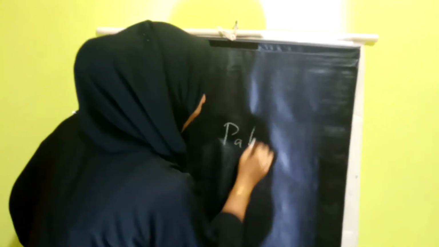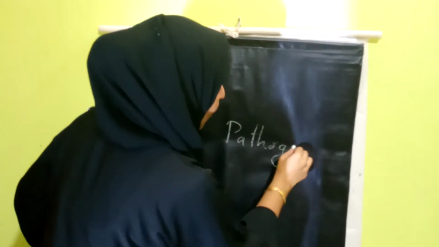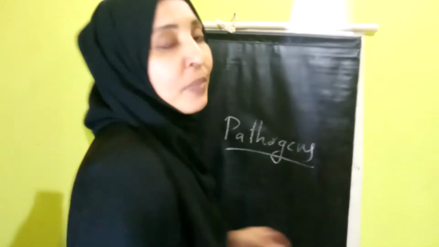So we completed the first part of this chapter, about the useful or friendly microorganisms, the important roles of microbes in our life. The remaining part of the chapter is about the harmful microorganisms, or disease causing microorganisms. The disease causing microorganisms are usually known as the pathogens.